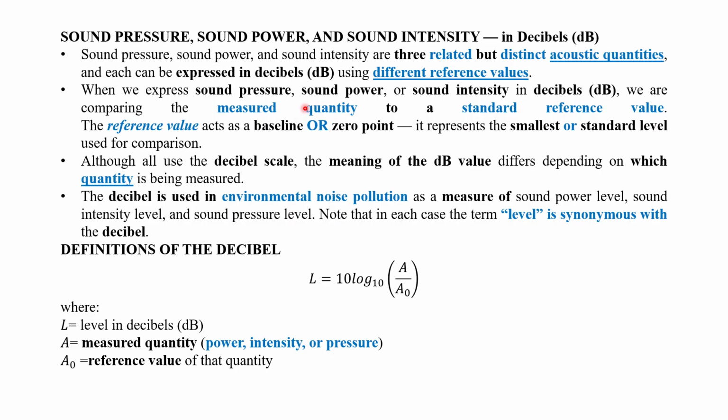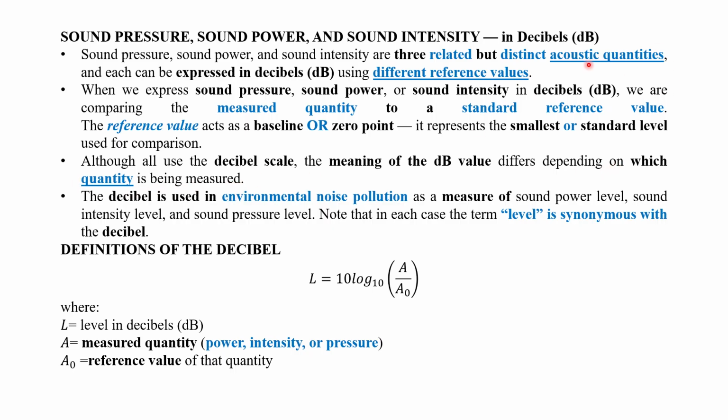These are the two things we have to consider here: measured quantity and reference values. The reference value acts as a baseline or a zero point. It represents the smallest or standard level used for comparisons with the measured quantity. So although all use the decibel scale, the meaning of a decibel value differs depending upon which quantity is being measured.